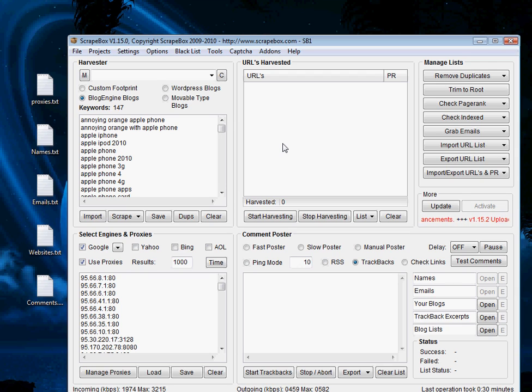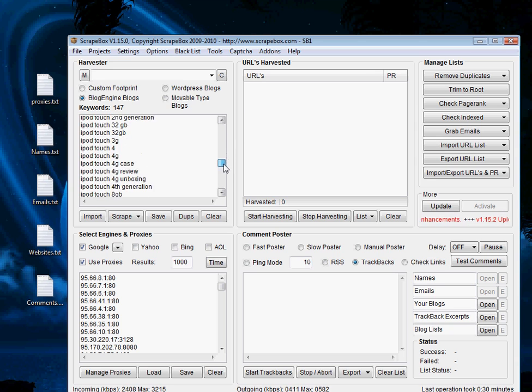When we hit start harvesting, we'll have selected the search engines with which we will look for URLs. The result of 1,000 here means that for every single keyword, Scrapebox is going to look for 1,000 results. The max we can use is unfortunately only 1,000, so you should always have it set to your max if you're going for a big harvesting session. Using our 147 keywords, ideally we'll come out with many blogs.